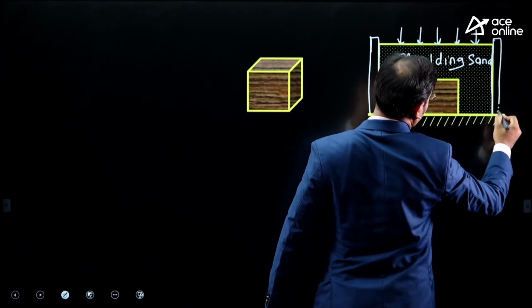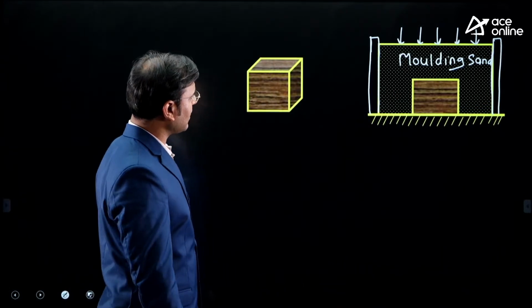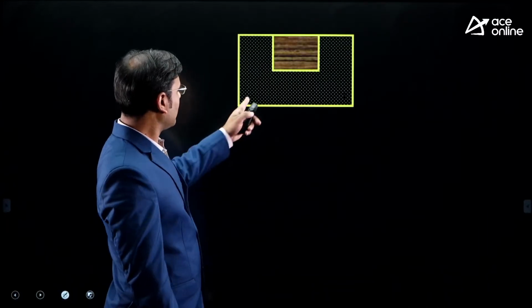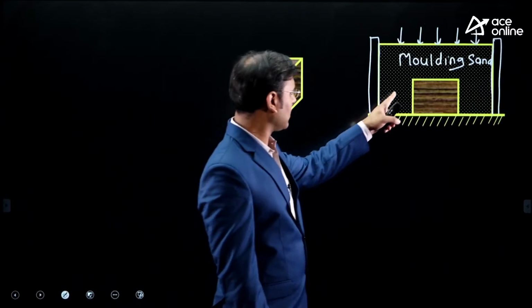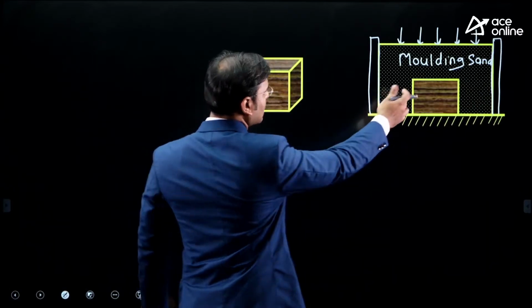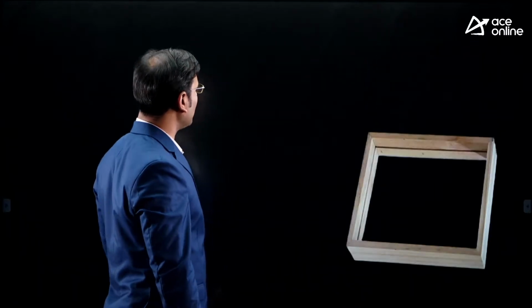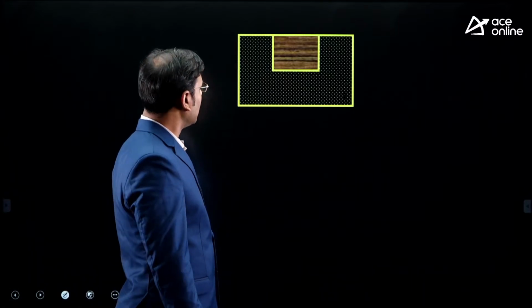That mold box is made of wood or aluminum or cast iron. Now we come up to this stage. How do we come up to this stage? We inverted that, just see, we inverted that. And here also I can show the mold box. It is in the mold box only, but I am not showing the mold box here again.